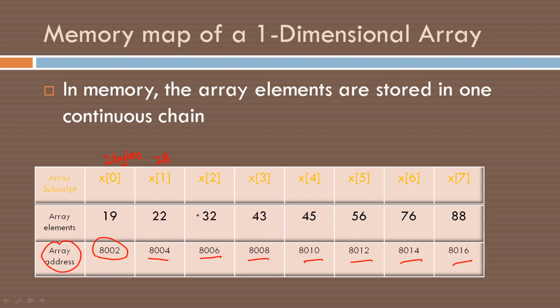Okay. If it's a character array, only 1 byte is required. This is how it is allocated. This is a memory map of a one-dimensional array. The memory is allocated as a continuous chain. Either we can write it like this or we can write it in a horizontal way as a row or as a column. It's up to you. We can write in any of these ways.